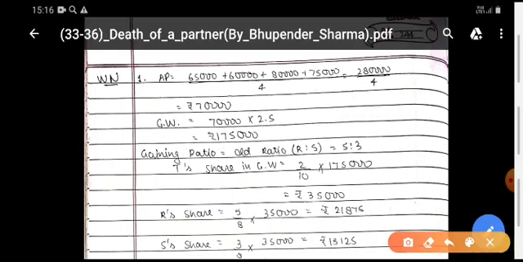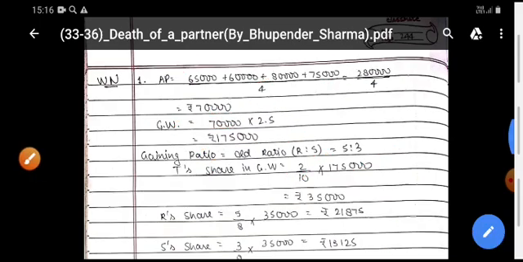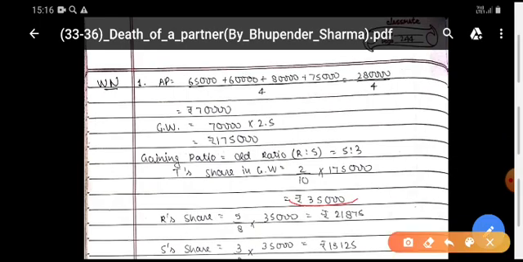In the working note, first you are calculating the amount of goodwill of the firm, then his share. First, according to the adjustment, you are calculating the average profit. Then you are multiplying by the number of years' purchase. This is the amount of goodwill. Now, T's share, the deceased partner, is 2/10 of the firm's goodwill. Now, T is to be paid rupees 35,000.